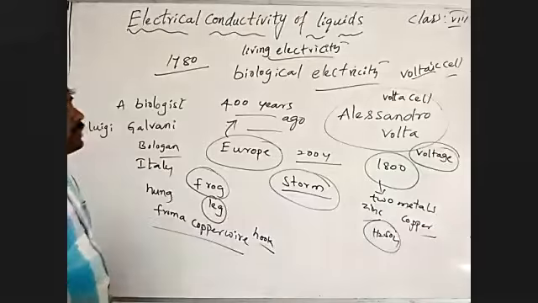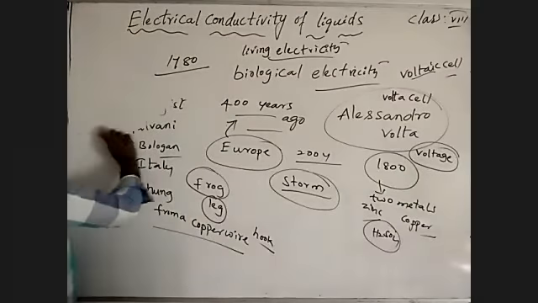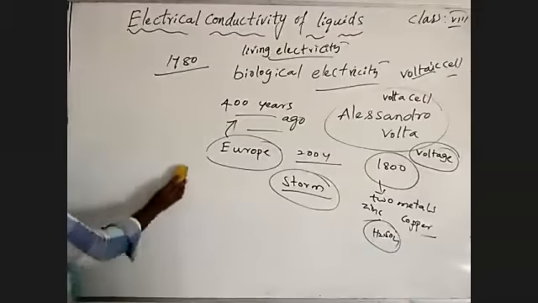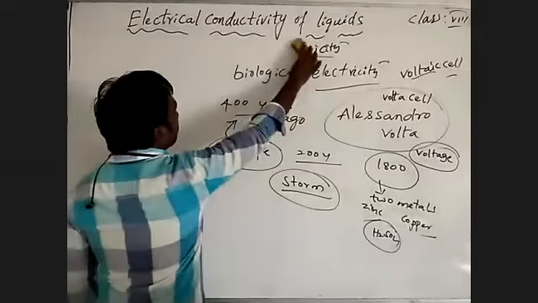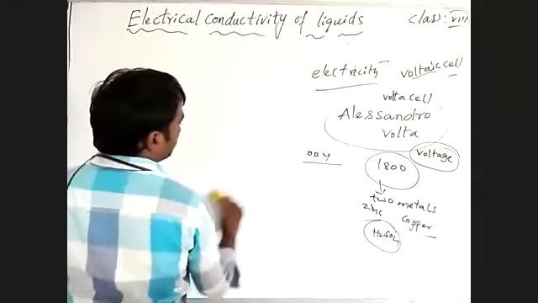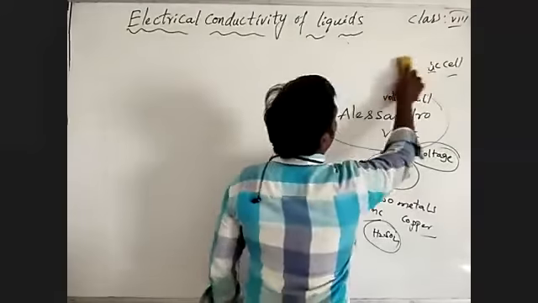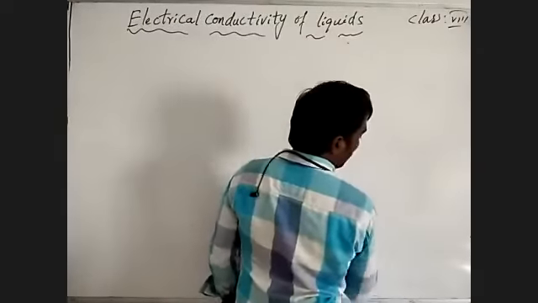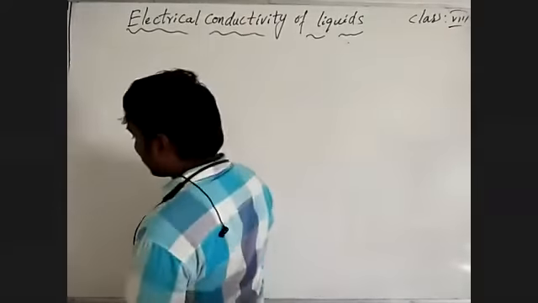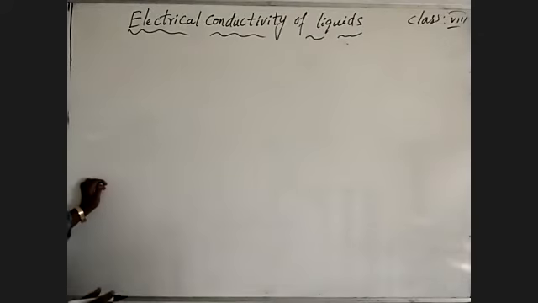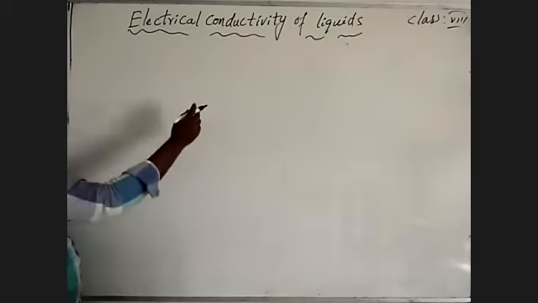Based on that information, how the first cell was invented by Alessandro Volta, by that only we learn how to prepare our own cell. Is it or not? You understand the history of developing the cell. So we have already learned how to prepare our own cell.